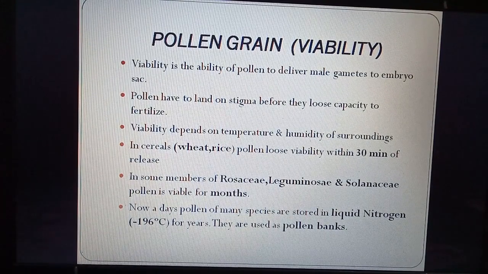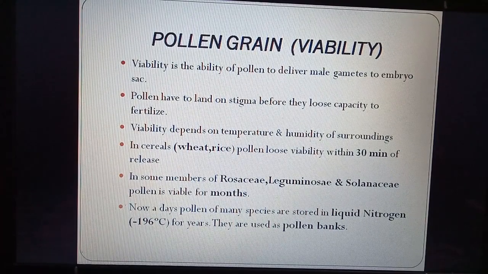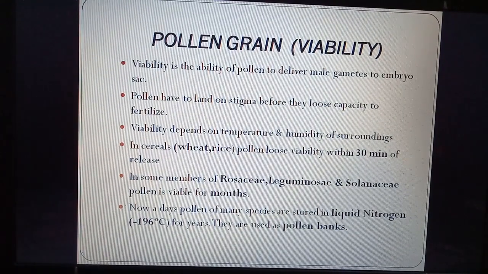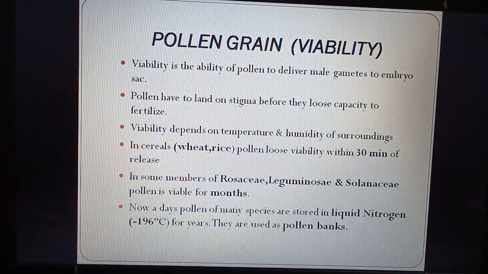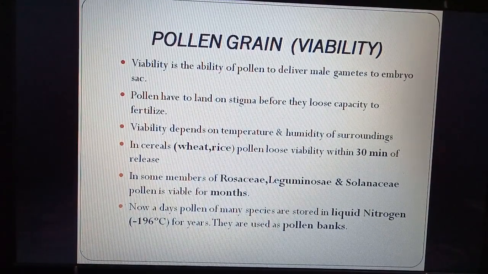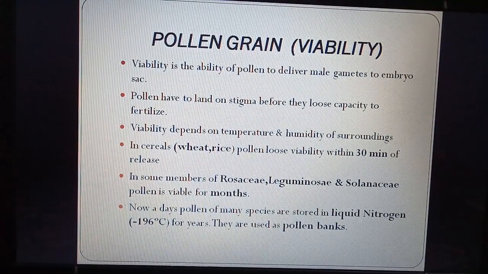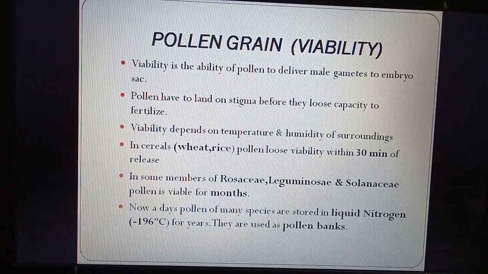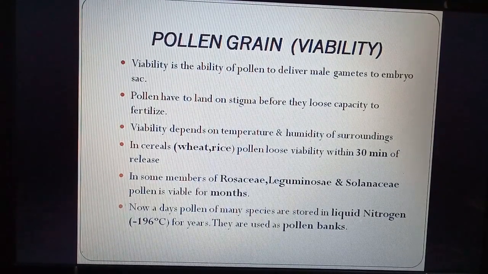In some members of Rosaceae, for example rose, Leguminosae, for example pulses, and Solanaceae, for example potato, the pollen is viable for months. So they remain in the environment active for months. Nowadays, since technology has been developed, the pollen can be stored in liquid nitrogen at -196 degrees centigrade for years. Scientists have made pollen banks where pollen grain can be stored.